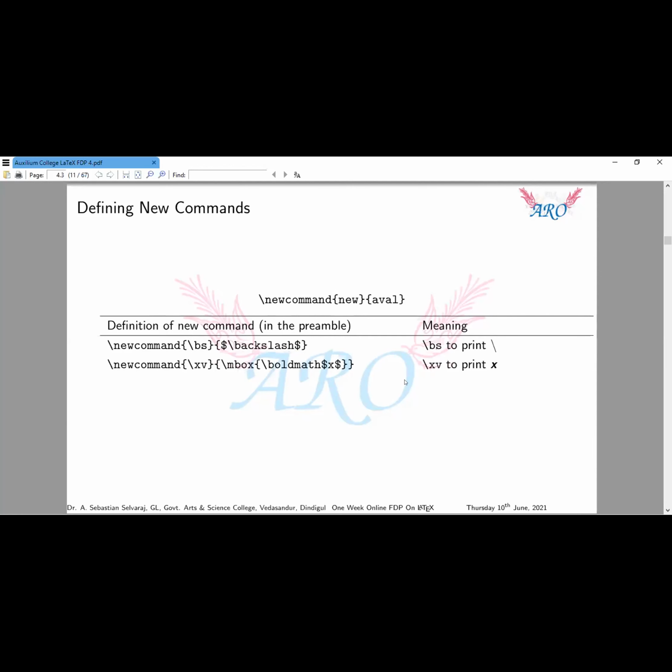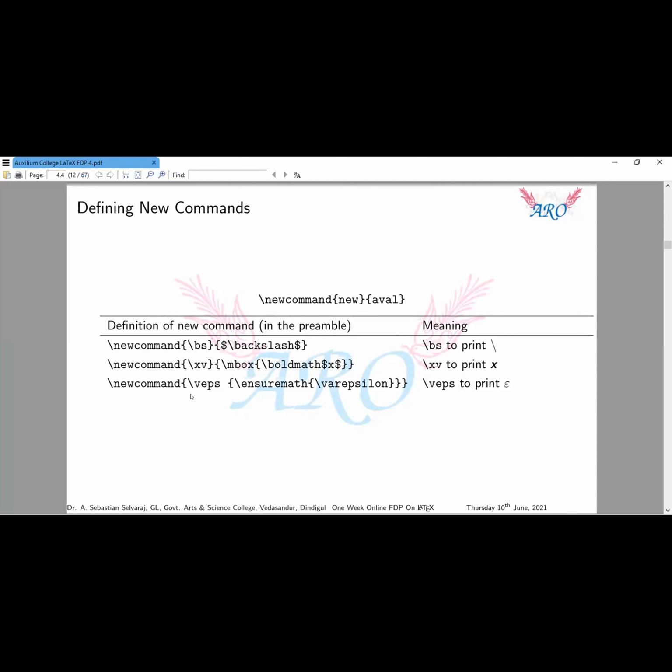Next, a new command. Suppose I need this boldface mark, boldface x. For this, we have to type mathematical mbox, boldmath, dollar sign, and within the dollar sign I have to type x. Instead of this, I define it in the preamble. We have to type all these things in the preamble. So I rename the command backslash xv, meaning backslash xv prints bold math x.